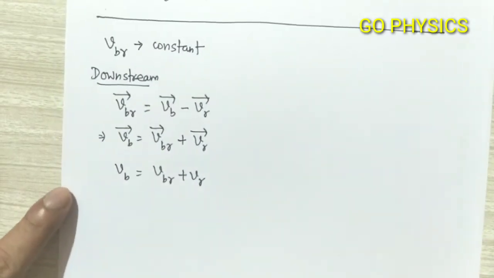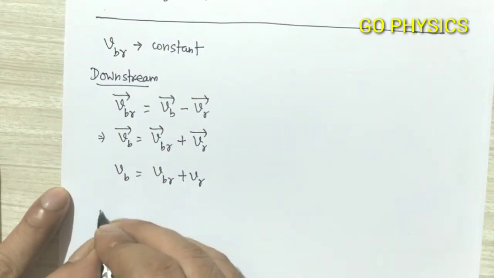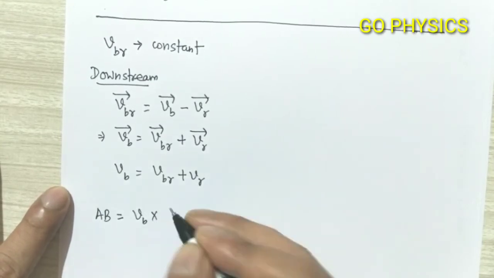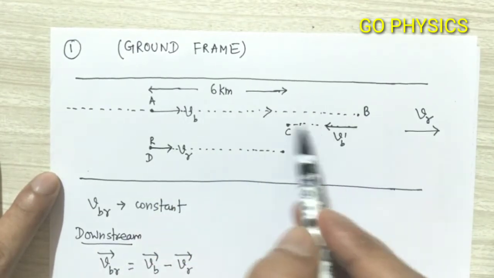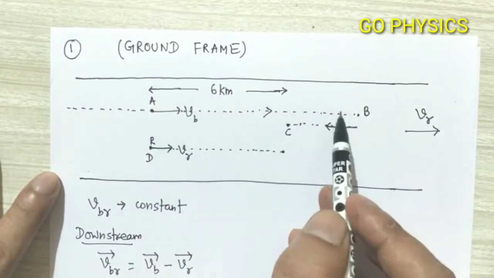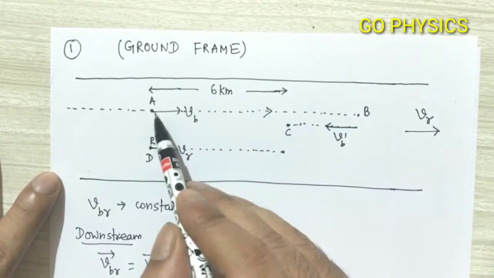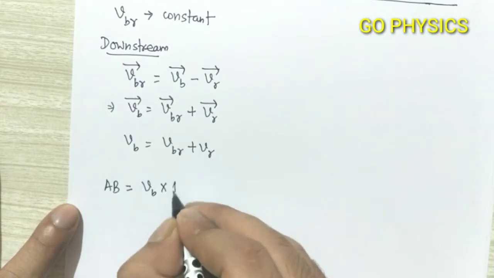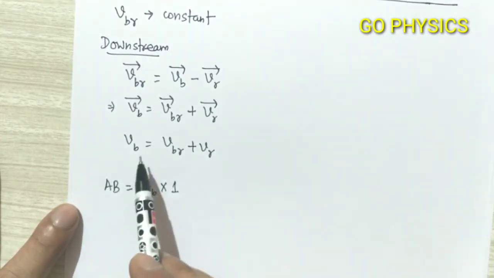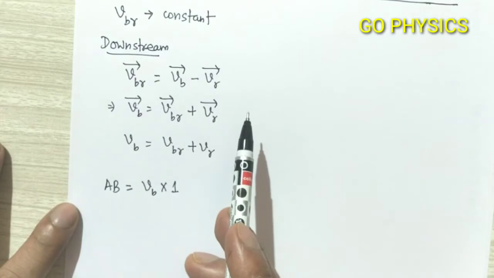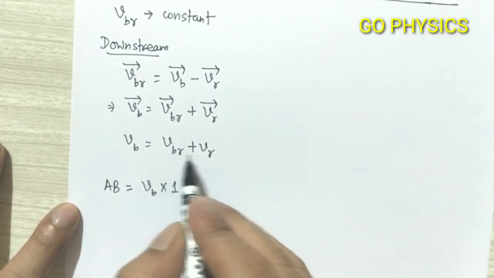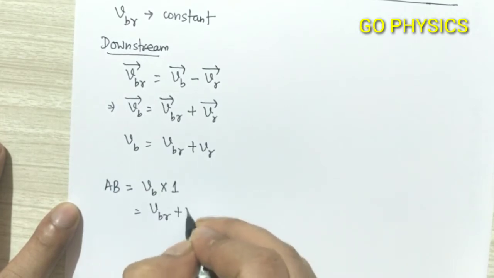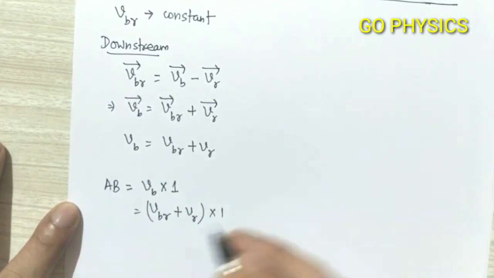Now if we talk about the distance AB, AB will be equal to VB into time. AB equal to VB into time taken for AB, and in the question it is given that time taken by the boat to cover the distance AB is equal to 1 hour. So VB into 1 hour. I am taking all the velocities in kilometer per hour. So from here I will substitute the value of VB. So VB, what I got? VBR plus VR multiplied by 1.